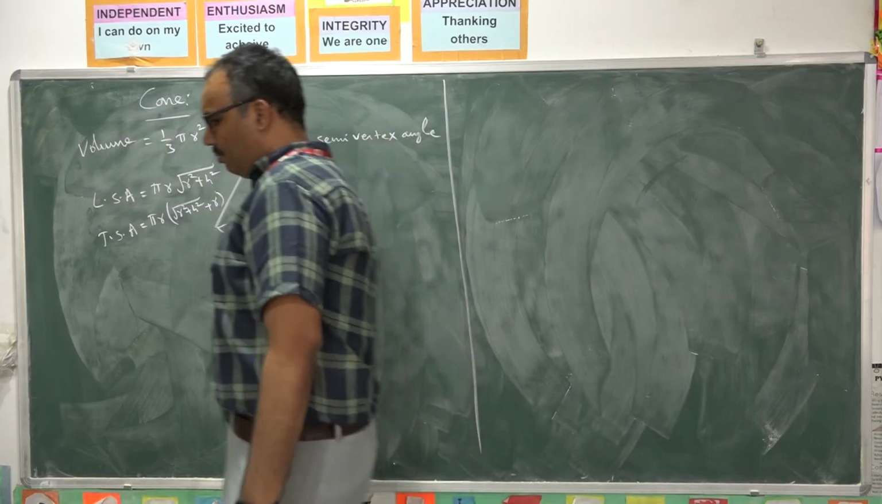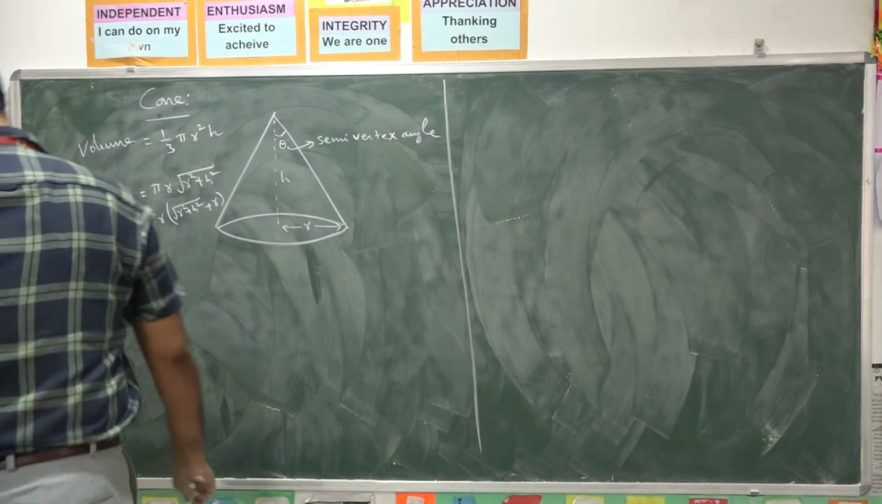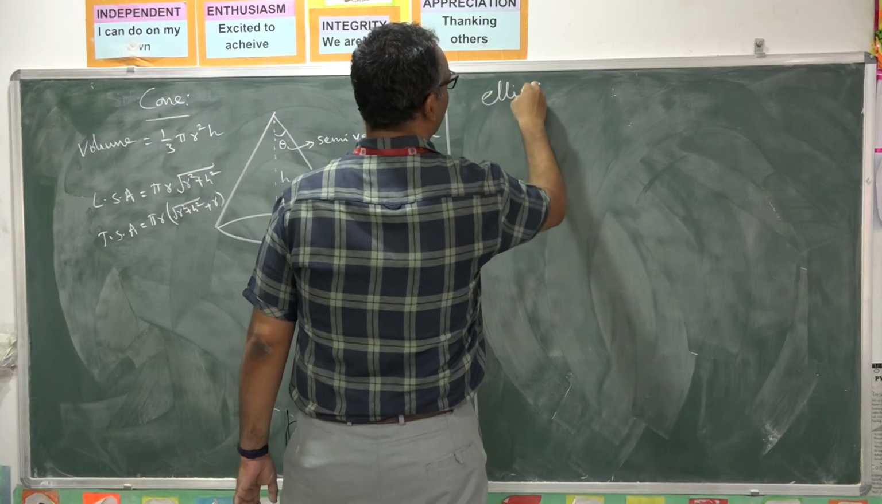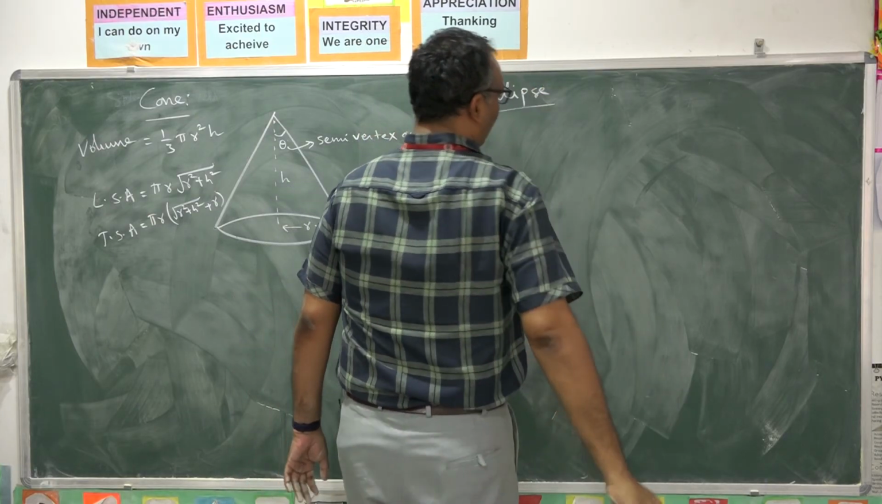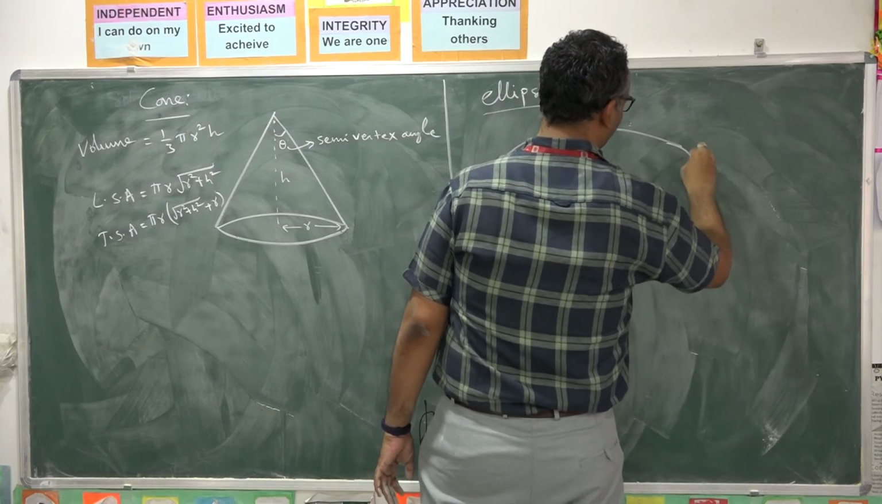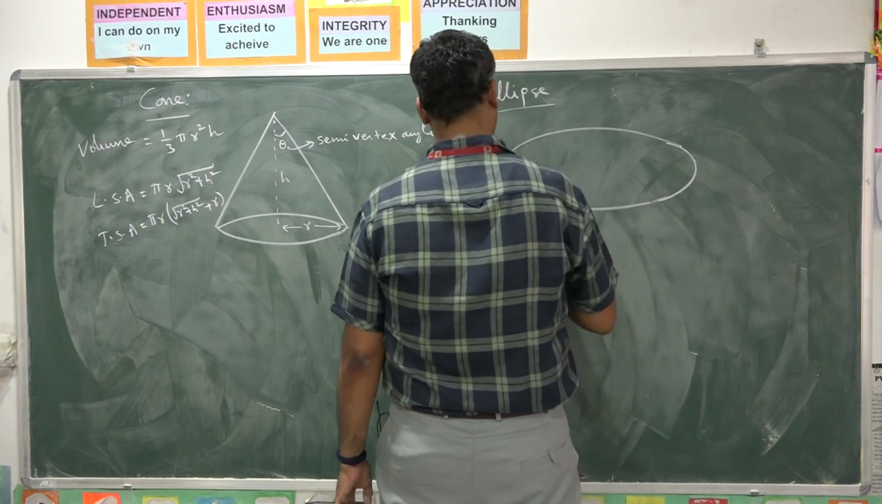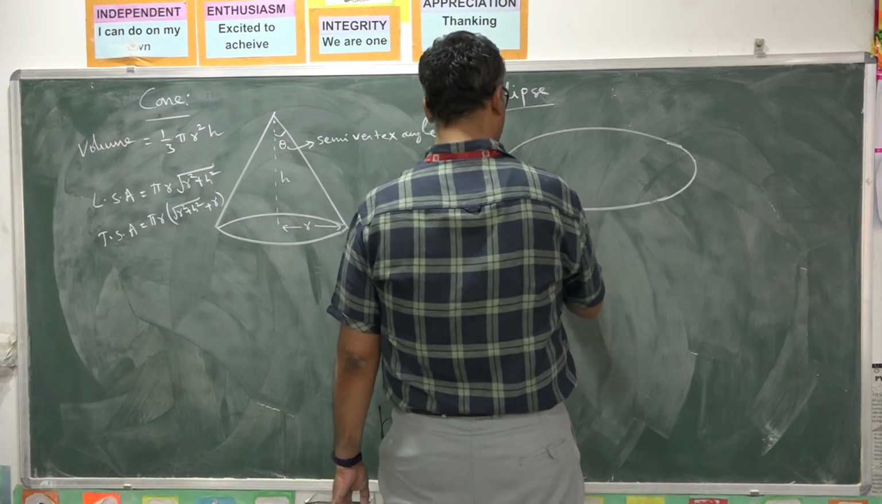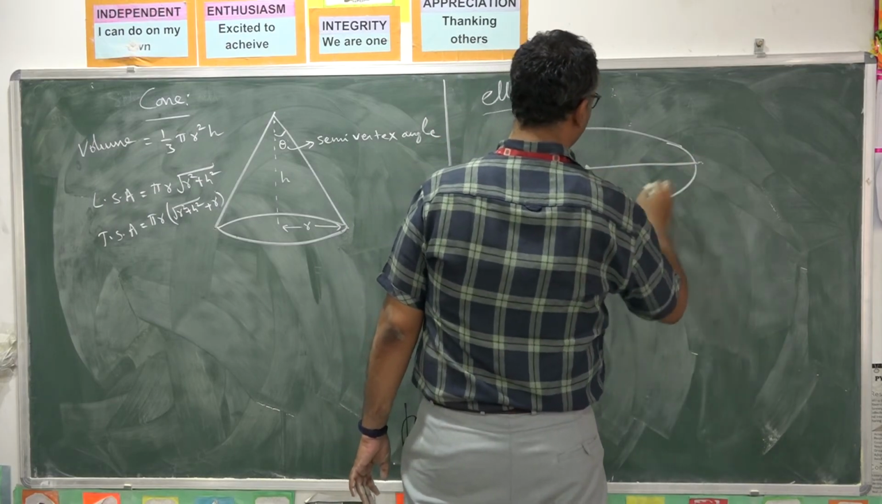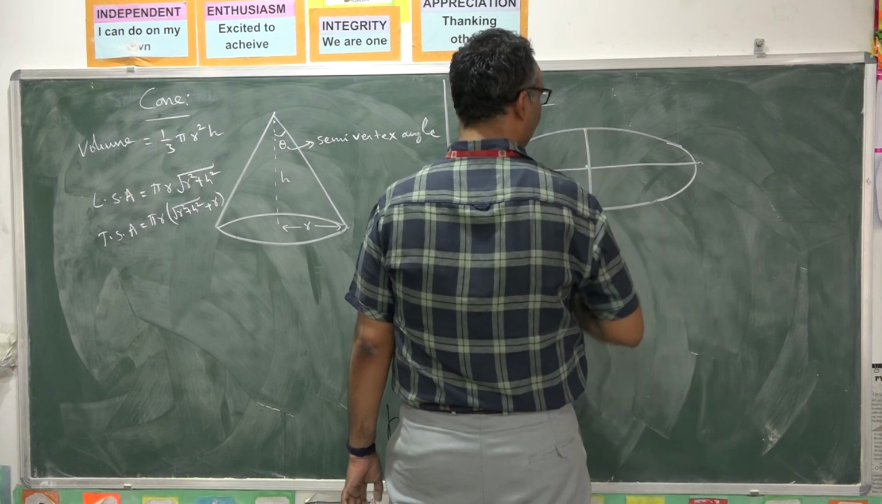Next shape is ellipse. All the planets are revolving around the sun in elliptical orbit. So there we require the concept of this ellipse. Ellipse is a shape like this. Here, this is called major axis. This is called minor axis.